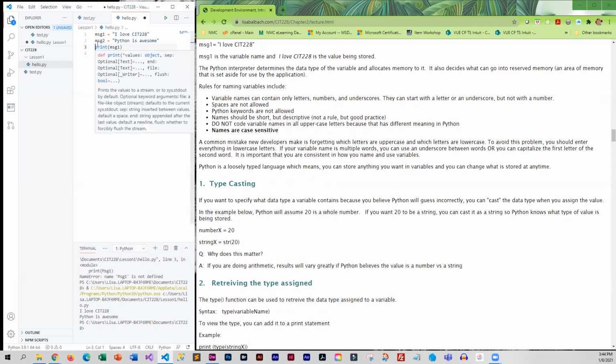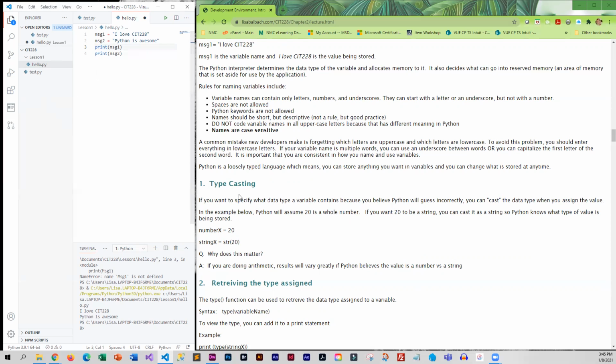You should try to keep the variables short and descriptive. You should not code your variables in uppercase letters. Variables in uppercase have their own meaning in Python. So for regular variables like we're using, they should not be in uppercase. And the names are case sensitive.